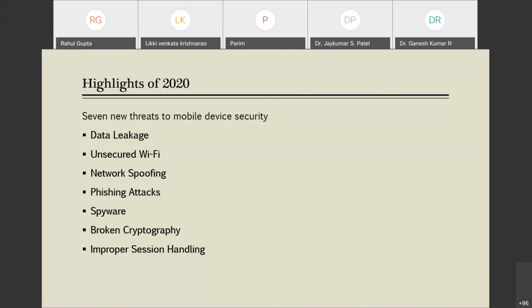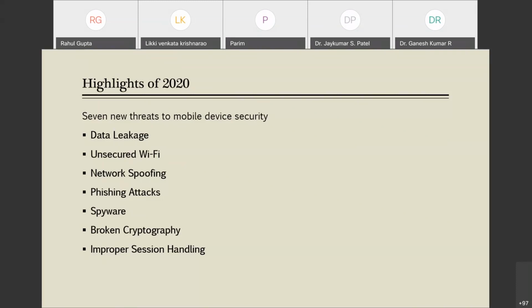So next is unsecured Wi-Fi. Generally it is our habit, when we are at some public place, we try to use Wi-Fi there, because generally the Wi-Fi seems to be free. But using that free Wi-Fi could lead us into a risk. How can it lead us into a risk? Because it may steal our personal banking or credit card information, as the Wi-Fi being used may not be safe.